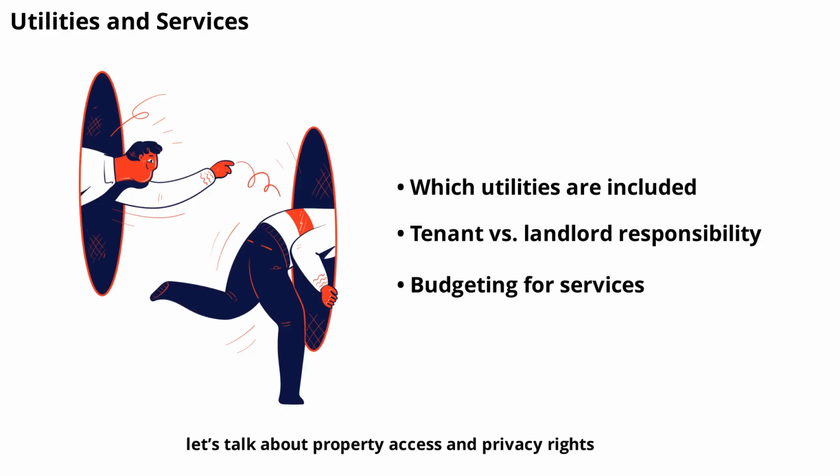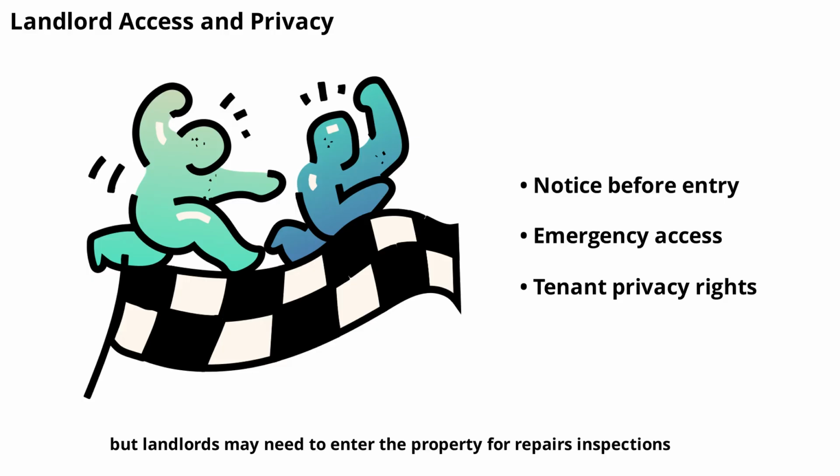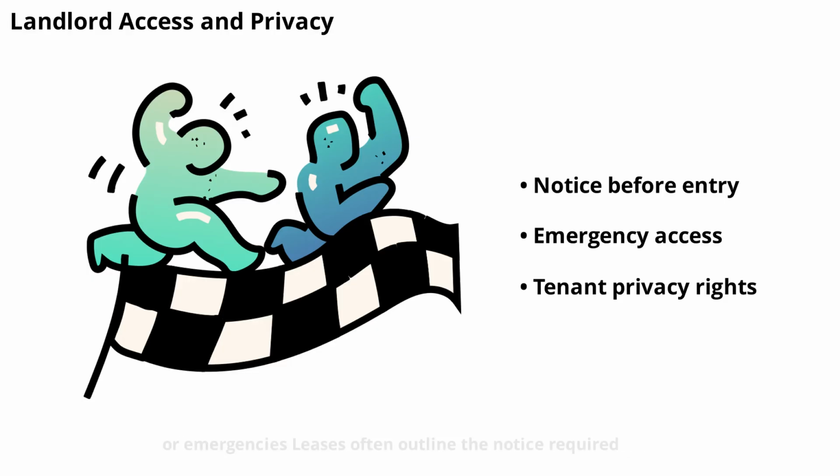Now, let's talk about property access and privacy rights. Tenants have a right to privacy, but landlords may need to enter the property for repairs, inspections, or emergencies. Leases often outline the notice required before entry, typically 24 to 48 hours, except in emergencies. Understanding these rules helps protect your privacy and ensures necessary maintenance is performed. If you have concerns about privacy, discuss them with your landlord and refer to your lease.